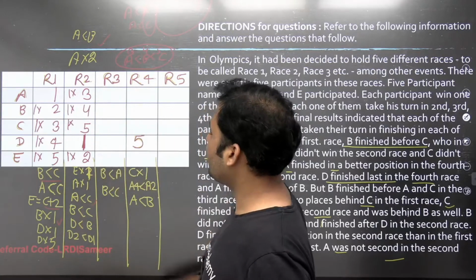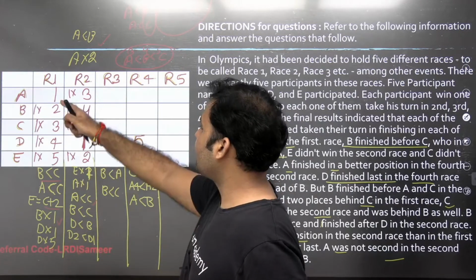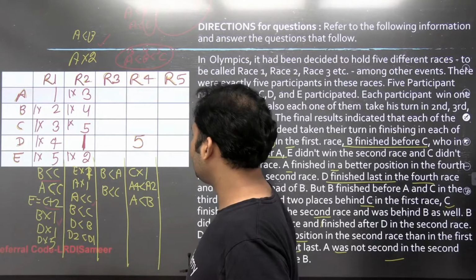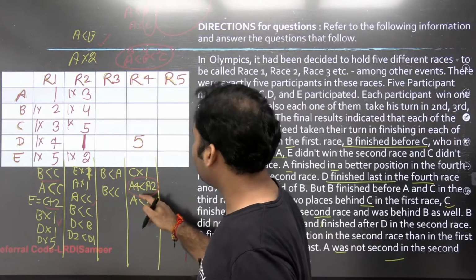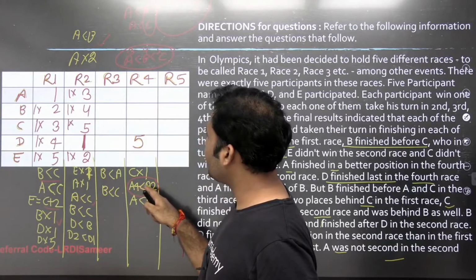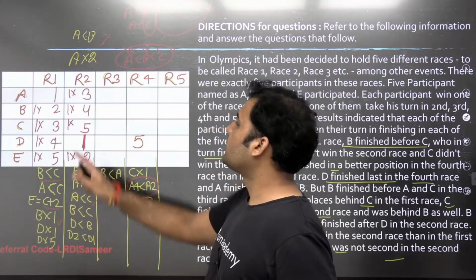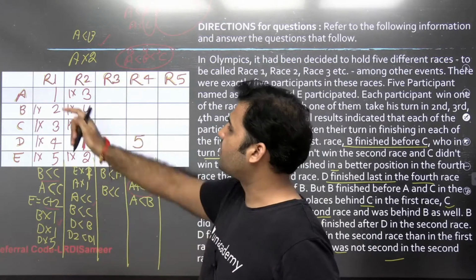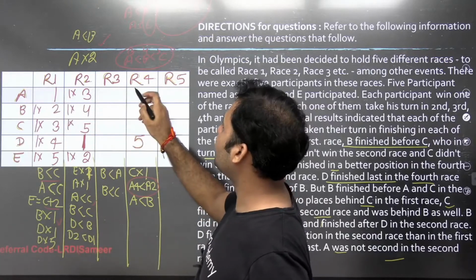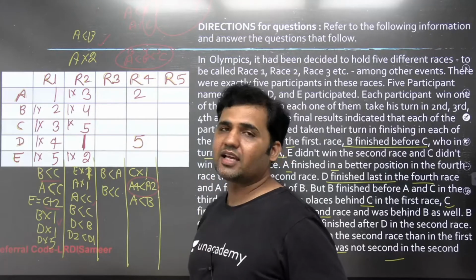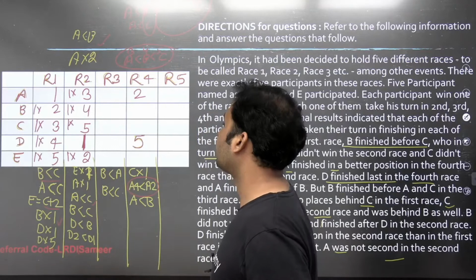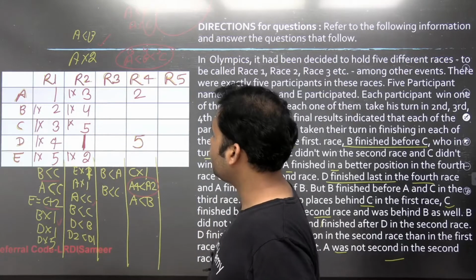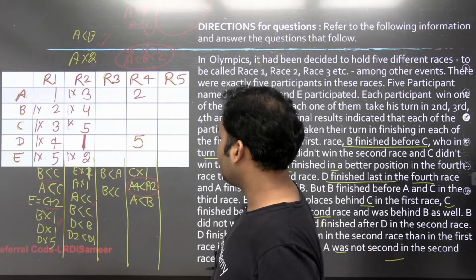Now let's look at race 3. You see that rank 3 has been given to A, and let's use this information straight away: the rank in race 4 is better than the rank in race 2. So the better rank as compared to 3 will be either 1 or 2, but 1 has been assigned in race 1, so you are left with only rank 2 and that will be assigned to A in race 4.